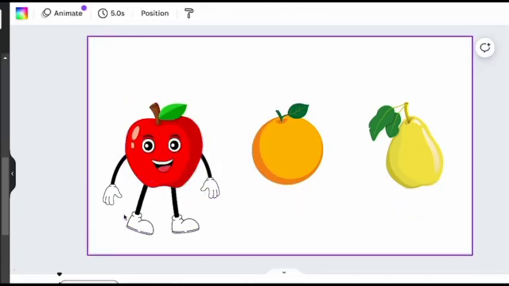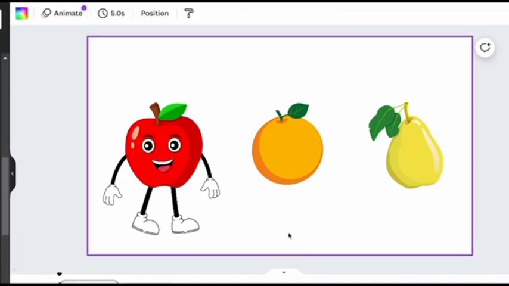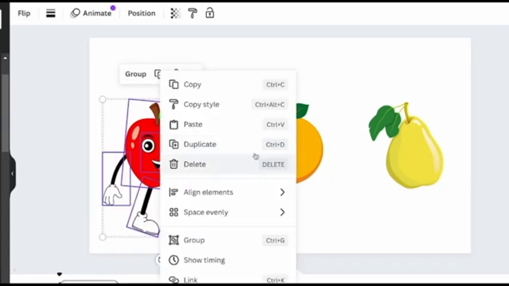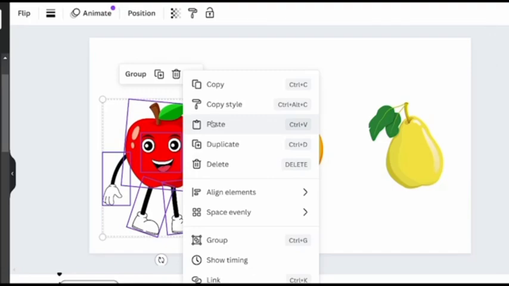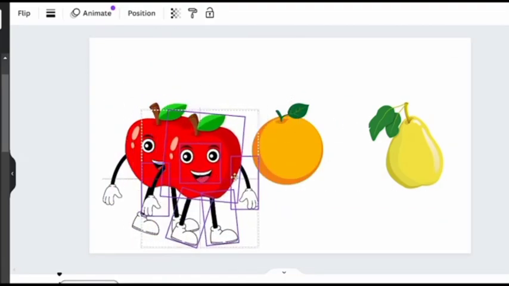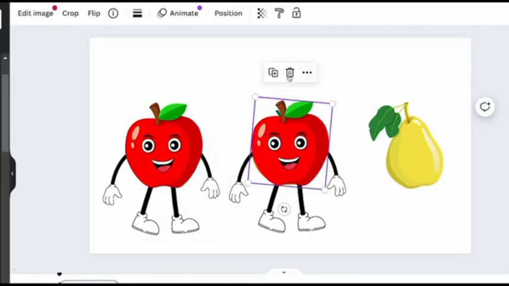And now you need to do the same thing for all your other characters, but don't worry, you do not have to go and do this whole process and find all these things again. Unless you want to, you can simply duplicate it. What I mean by that is this. You're going to go ahead and highlight our entire apple, and then you're going to copy it, and then you're going to paste it. As you can see, we have 2 of him, and then you're going to put him over your second character. Then you're going to click out of it. Then now you're going to click onto the apple and delete him.